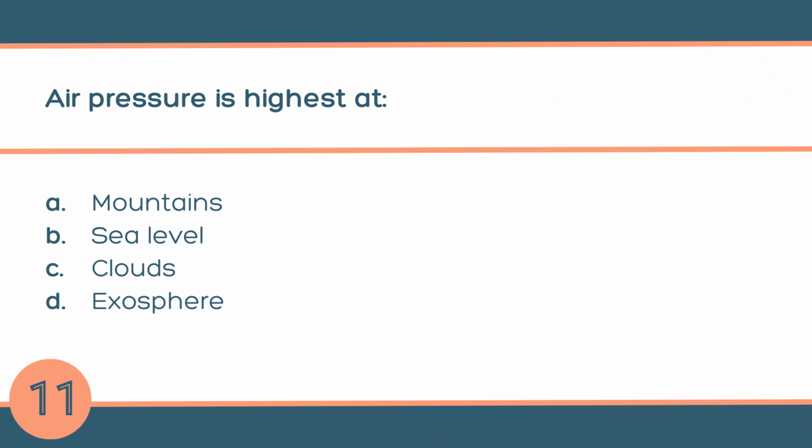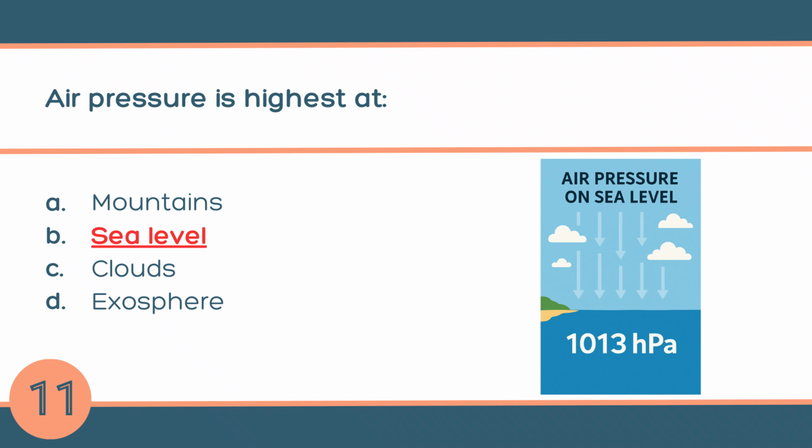Question number 11. Air pressure is highest at A. Mountains, B. Sea level, C. Clouds, or D. Exosphere? The answer is B. Sea level. Because the weight of the air above is greatest at sea level and it decreases as we go higher up in the atmosphere.